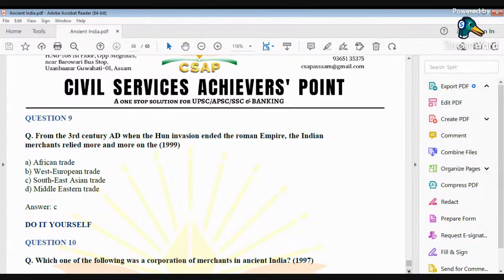Now Indians started trading, or see, already Indians were trading with Southeast Asia. For the very first time, India started reaching out to Southeast Asia during the post-Mauryan period, when contacts between Southeast Asia and India began. And why did the contacts begin during that period? Because India started reaching out to Southeast Asia in order to get spices from Southeast Asia.